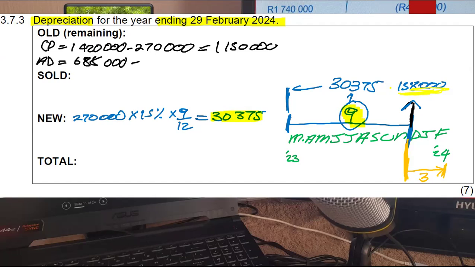Whatever our accumulated depreciation was here, we added it with the 30,375 to get that 158,000. Now we're going to work backwards, so we reverse the operation: we take this and minus that 30,375. So you'll have 158,000 minus 30,375. It'll give you 127,625.